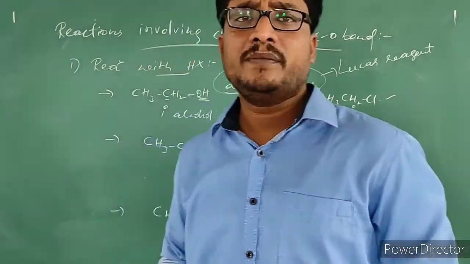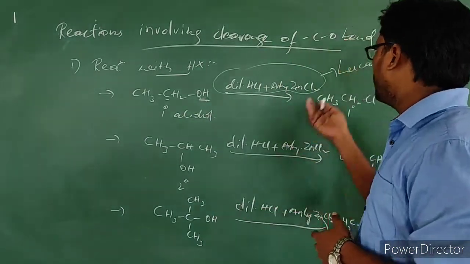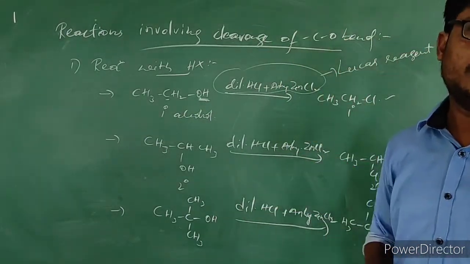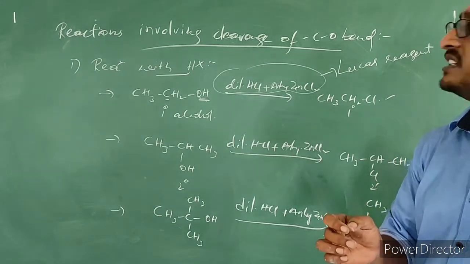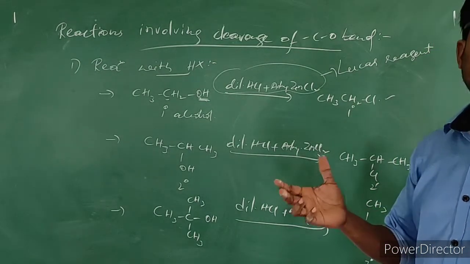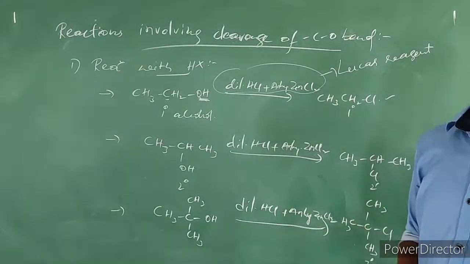Simple thing. Okay, so what you need to remember: what is Lucas reagent? You need to remember dilute HCl plus anhydrous zinc chloride. We generally call that Lucas reagent.